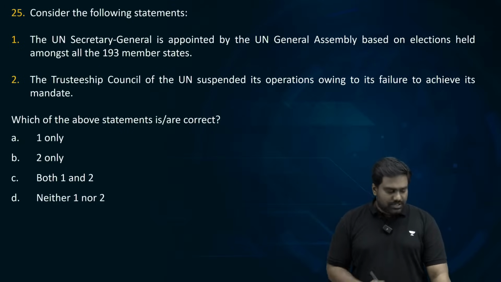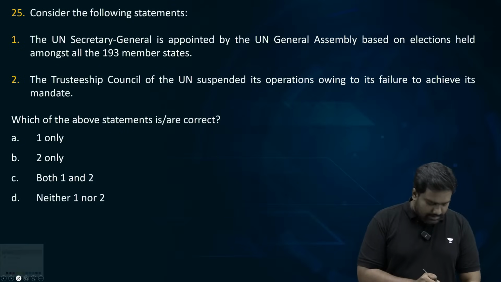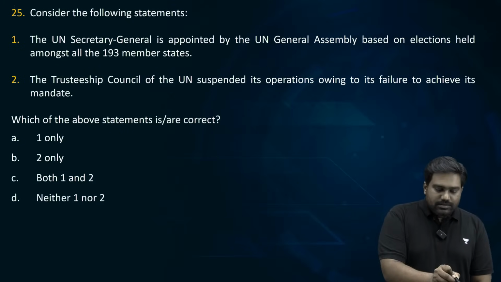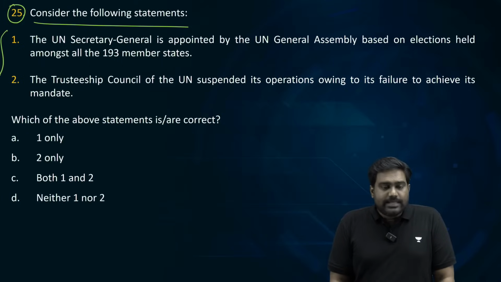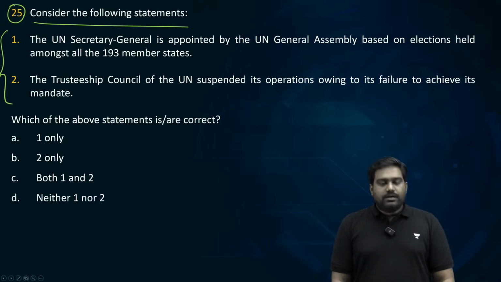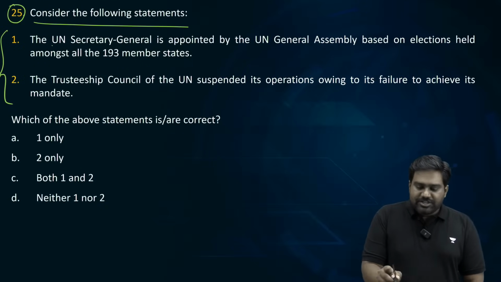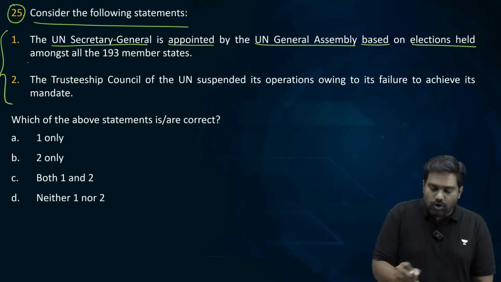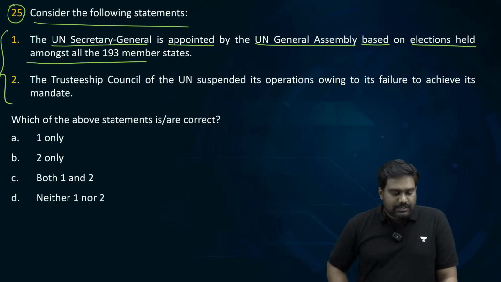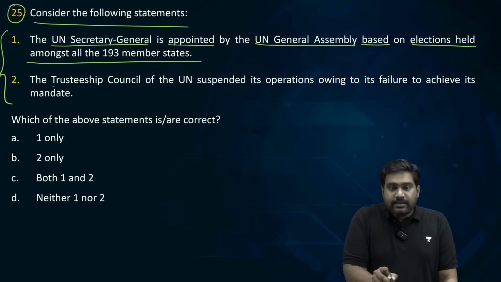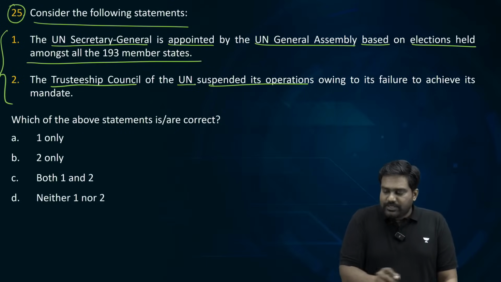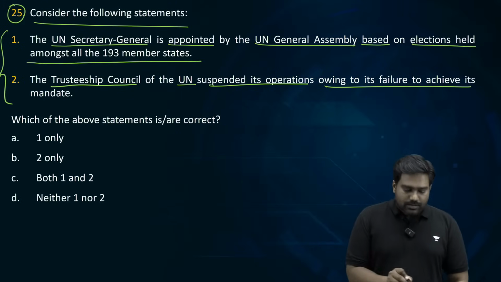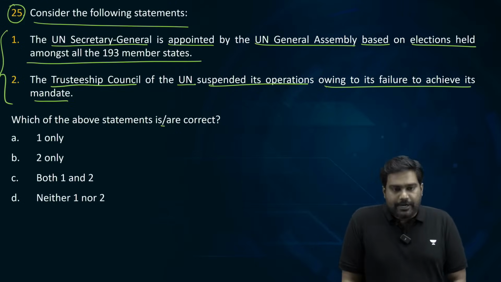Now let's move on to question number 25. Let's take a quick look at this question related to the UN Secretary General. Consider the following. The UN Secretary General is appointed by the UN General Assembly based on elections held amongst all 193 member states. The Trusteeship Council of the UN suspended its operations owing to its failure to achieve its mandate. Which of the statements is or are correct? Just two statements. I think this shouldn't take much time.